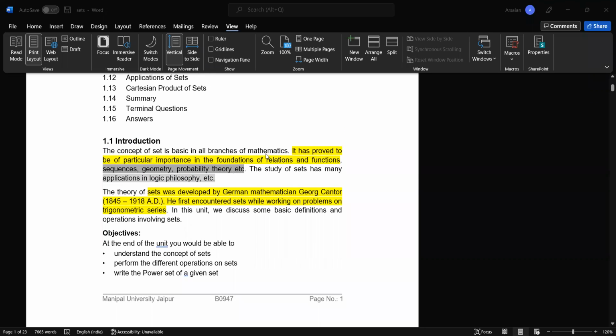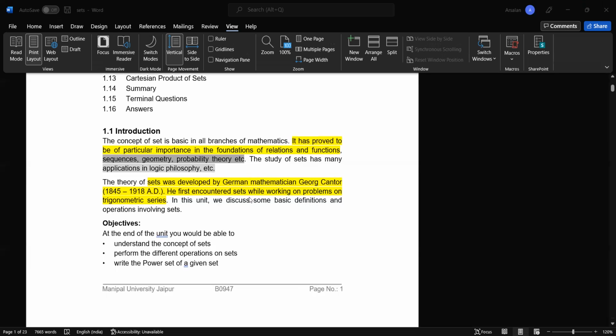The set concept is very useful in many fields. It has proved to be particularly important in the foundation of relations and functions, sequences, geometry, probability theory, etc. And it also has many applications in logic and philosophy.